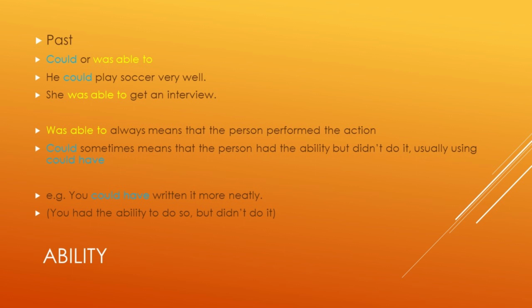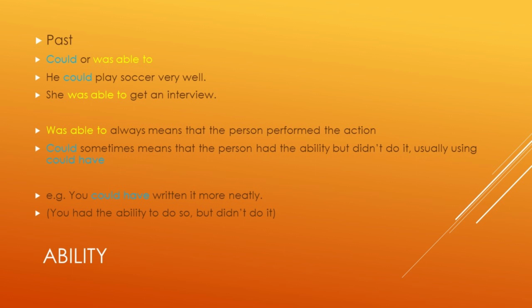Was able to always means that the person performed the action. So if we say she was able to get an interview, that means she got the interview. However, could sometimes is used to show that although the person had the ability, they didn't actually use that ability, or they didn't actually perform the verb or the action they were capable of doing. And we use could have to show that.